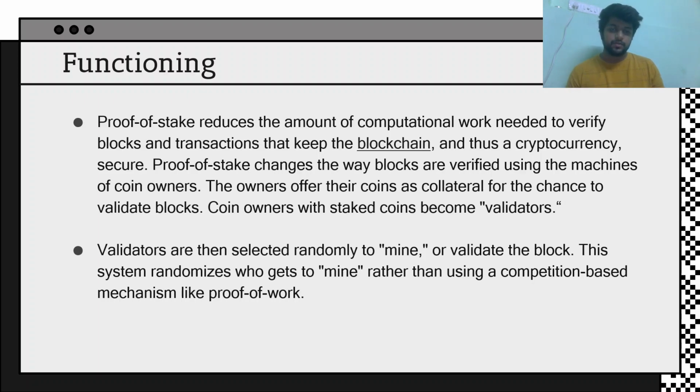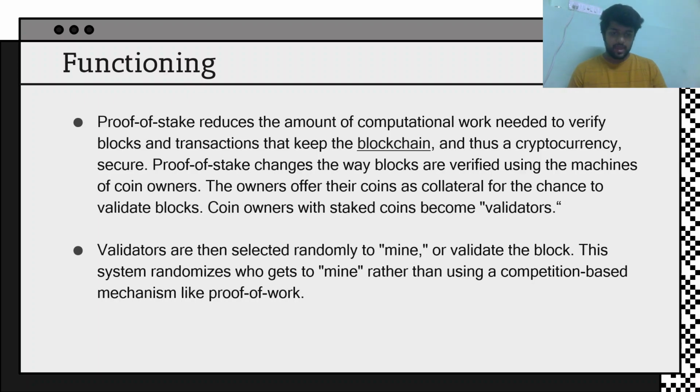The one who solves the hash function first is given the reward and is allowed to append the block to the blockchain. But since too many people are competing for one transaction, the energy consumption is very high. It is estimated that about 0.3% of the world's energy is used in just mining bitcoins.